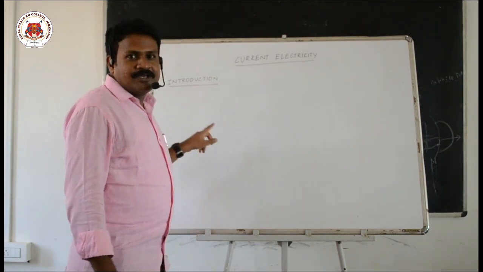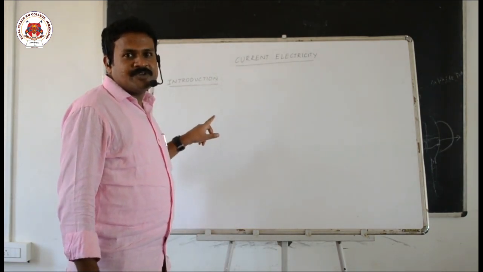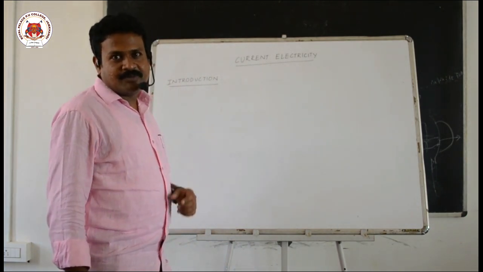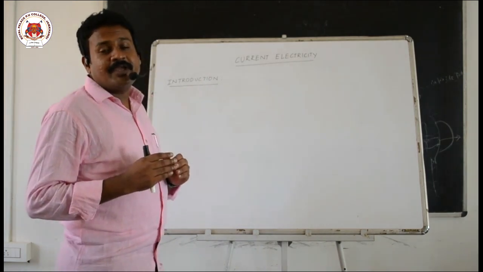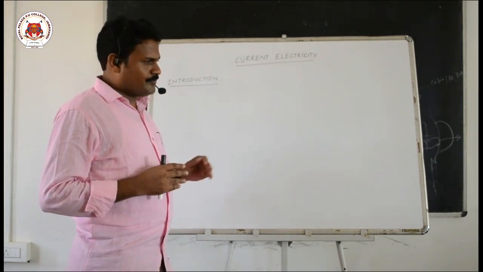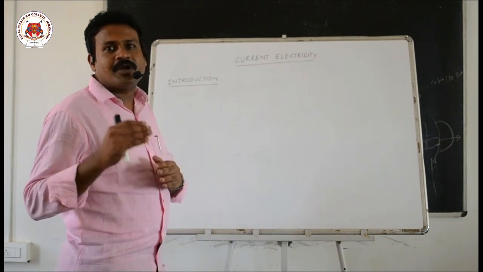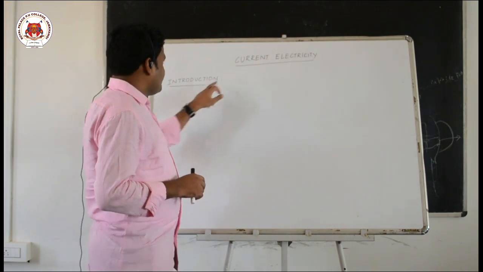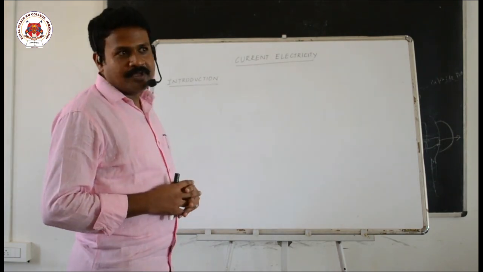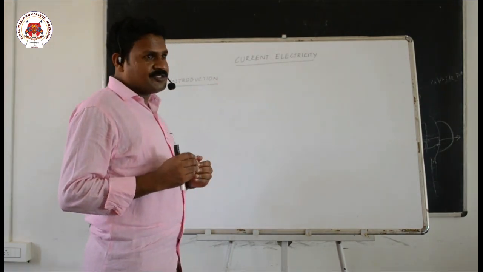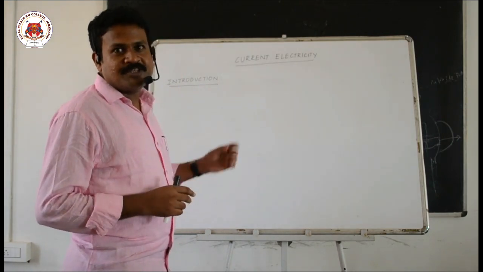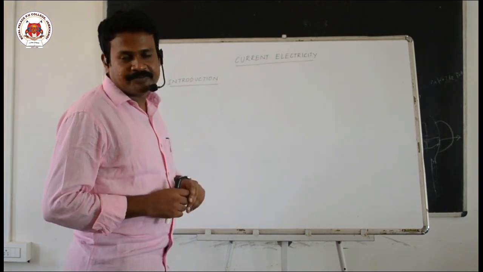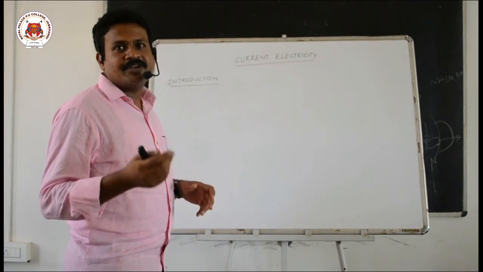You already know water current, and in your previous class, in your PUC first year, you studied thermal current. Thermal current is the rate of flow of heat energy. Similarly, water current means the flow of water, how much water is flowing in how much time. So current generally refers to the word flow. In electric current, what is going to flow? That is nothing but charge. When charge is flowing inside a conductor, then we can say that current is generated.